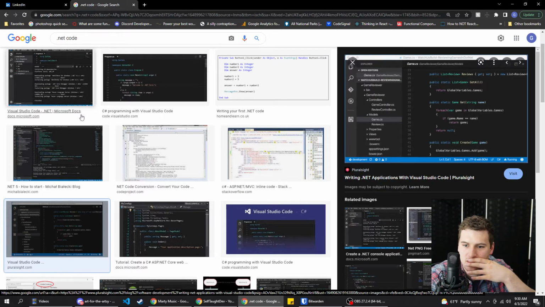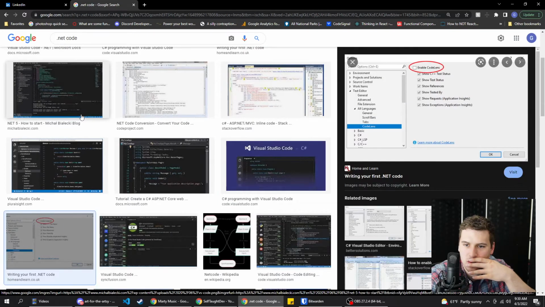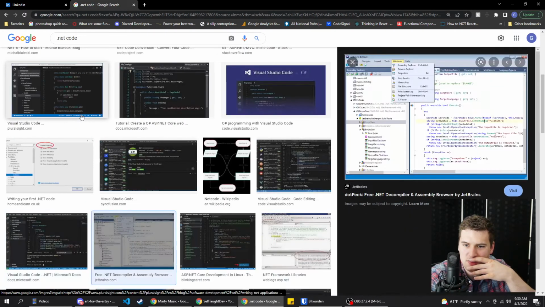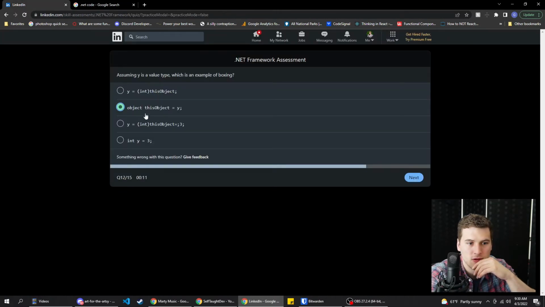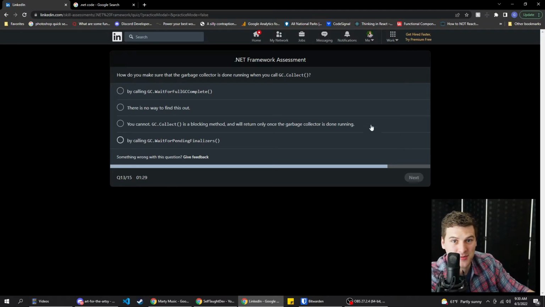Public static, no. None of these are what I expect. So I think we might just go with this, because that feels right to me. So we're gonna give that a shot. Let me know if I got that right or not in the comments below. Also, let me know if I missed these, which I'm assuming I missed like almost everyone. Just put the right answers in the comments down below so I can learn, because that'd be cool.